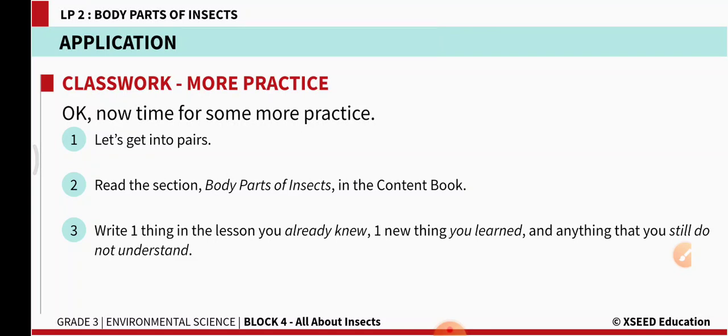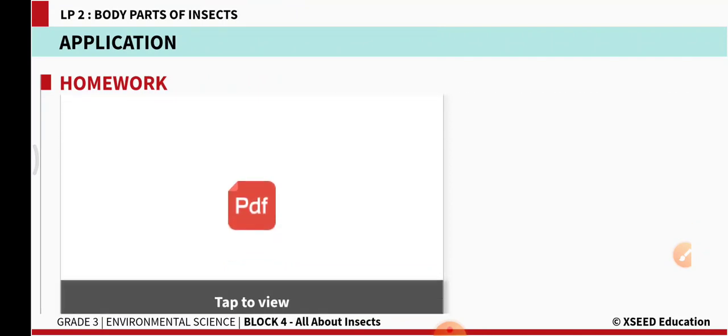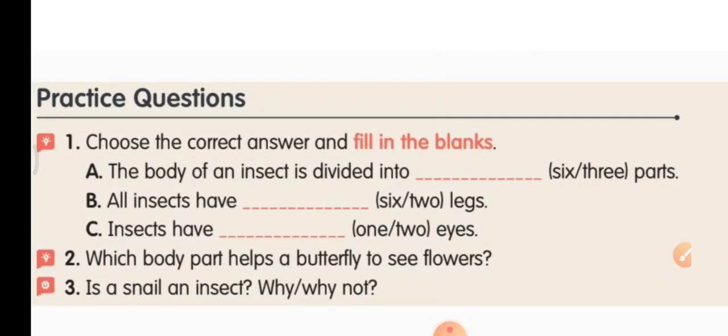Okay, so before learning this lesson, did you know anything already which was explained in this lesson? Then you write that what you already knew. One new thing which you learned from today's lesson, you write second point. Third point, if anything is there that you can't understand, then you write at the bottom. Okay, three things you write in notebook. Now let us answer the practice questions. Practice questions will be in the content book.